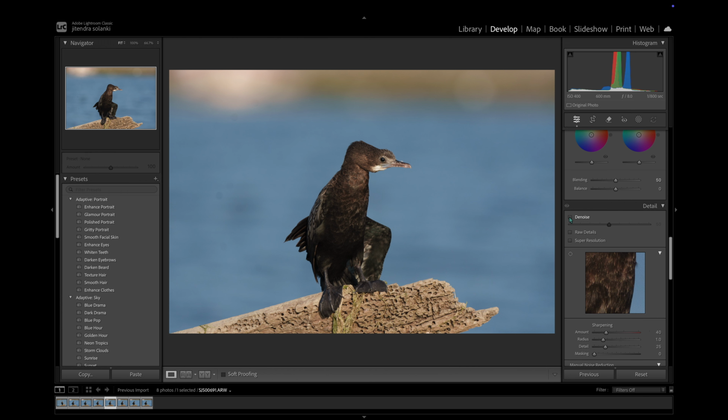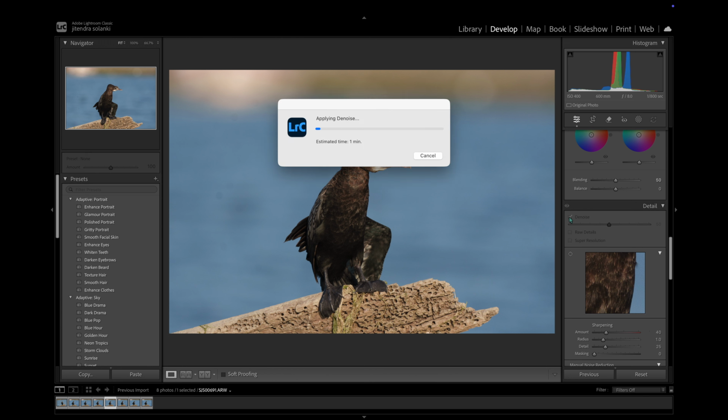Noise usually shows up when you shoot in low light or at high ISO. Lightroom's AI Denoise uses machine learning to tell the difference between real detail and noise, so it smooths the image without making the bird look soft or plasticky.